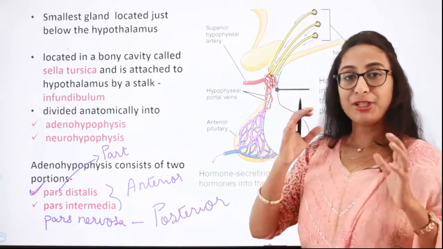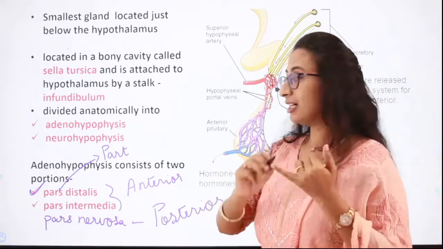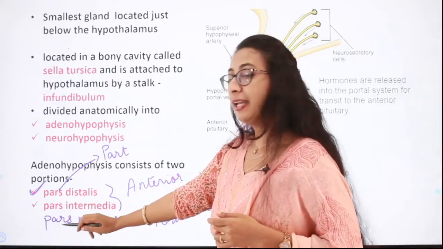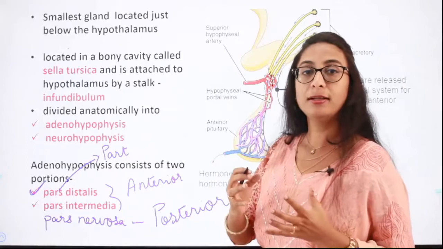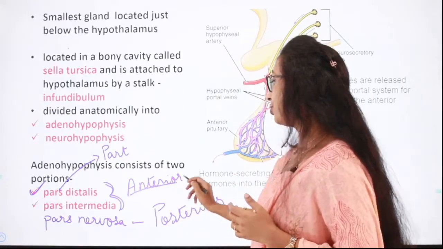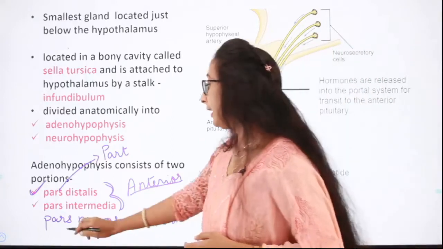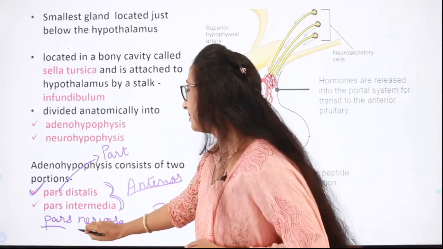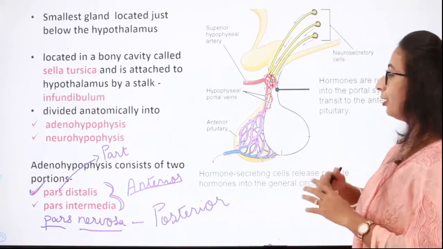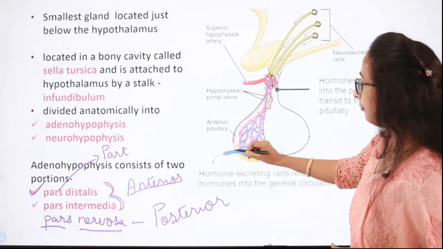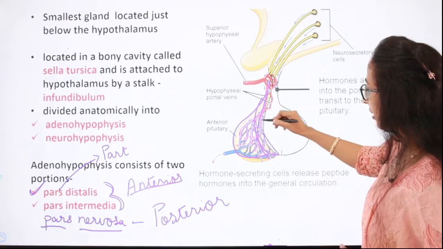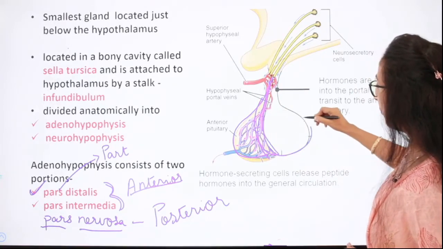Okay. So the pituitary gland is composed of three parts. The first part is pars distalis, and the second one is the pars intermedia. Since they both are merged together, we combine them and call them the anterior pituitary. And then the third part is pars nervosa, which is called the posterior pituitary. So in this picture, here we will have pars distalis and then a tiny layer of pars intermedia over here, and this is pars nervosa.